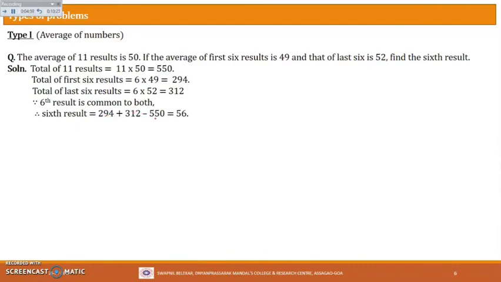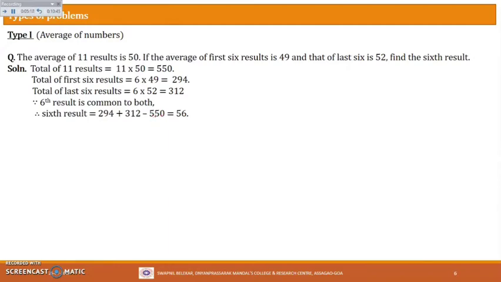See this 550. What is this 550? 550 is the total of all the 11 terms. So that means this is nothing but first term plus second term plus third term plus fourth term plus fifth term plus sixth term up till the 11th term. If you add all the 11 terms there, you will get this total, right?